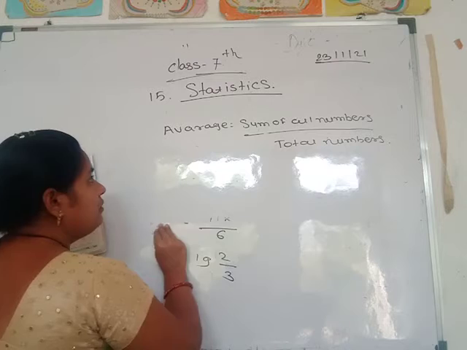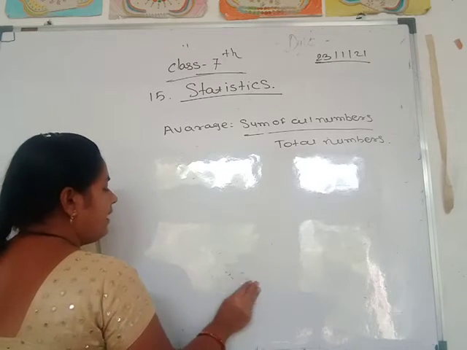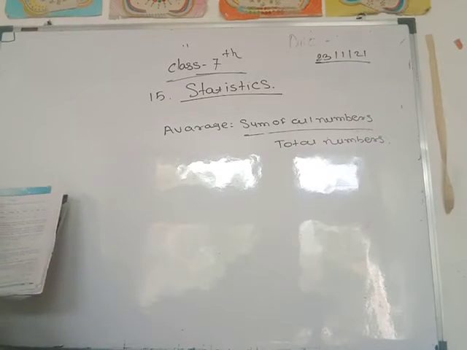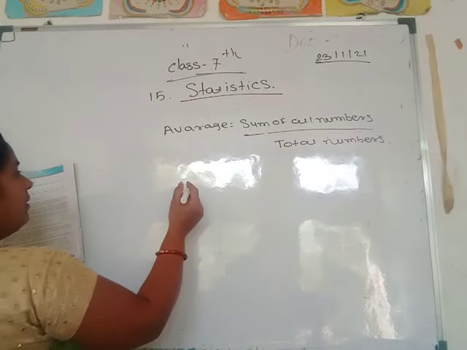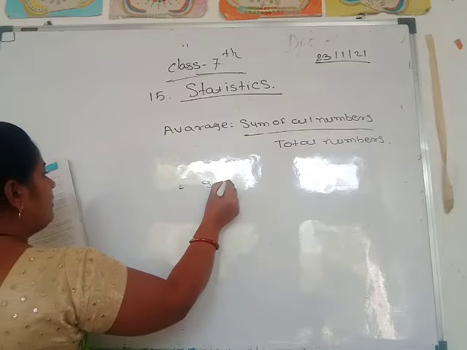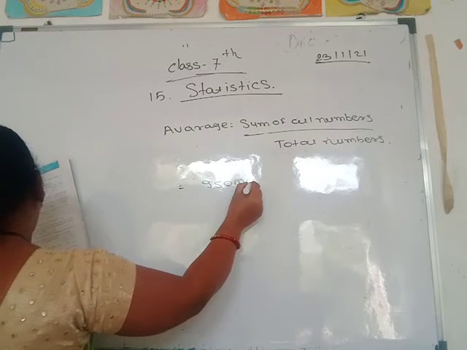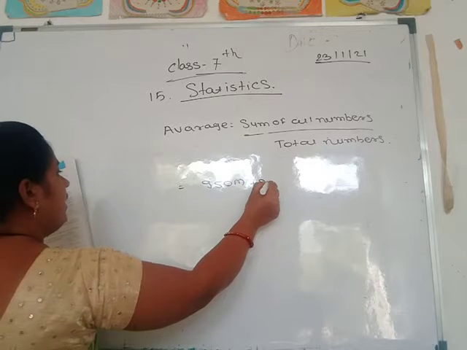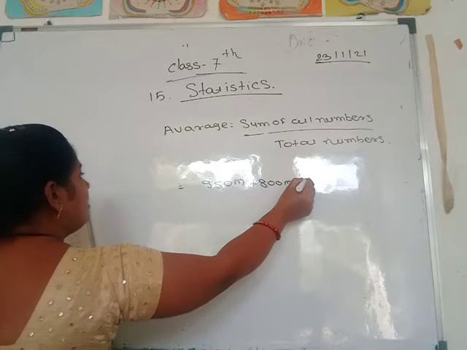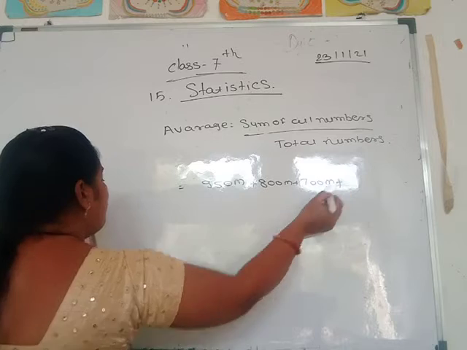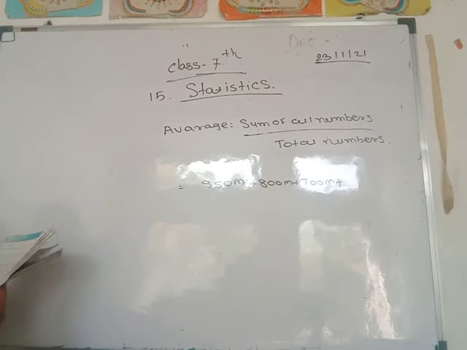Average is equal to the sum of all numbers divided by the total numbers. So 950 meter plus 800 meter plus 700 meter plus 1.5 kilometer.